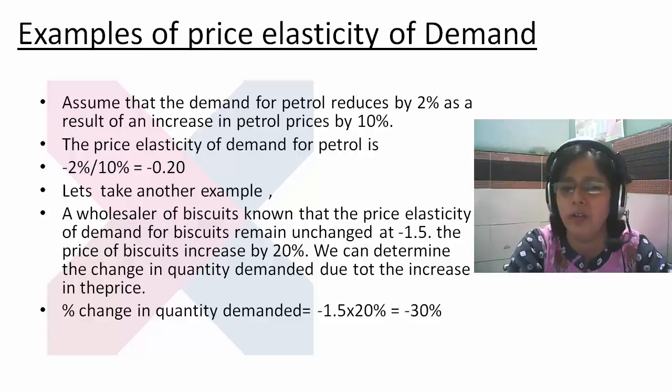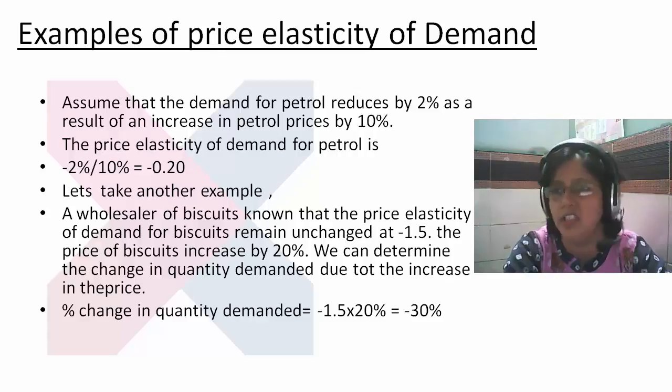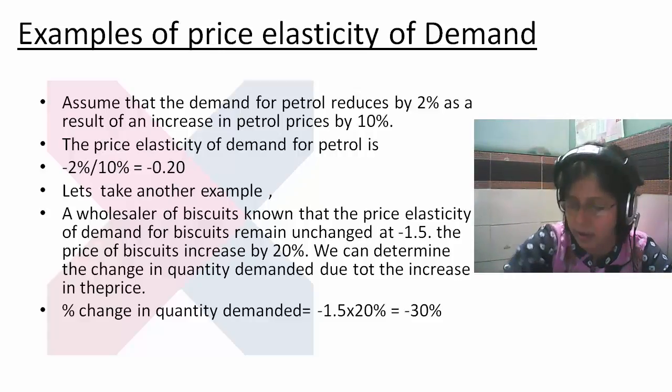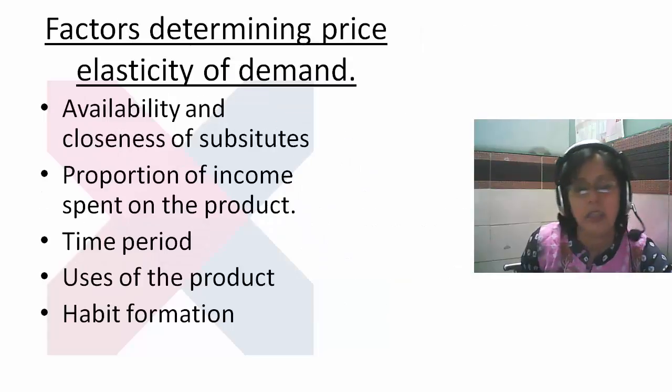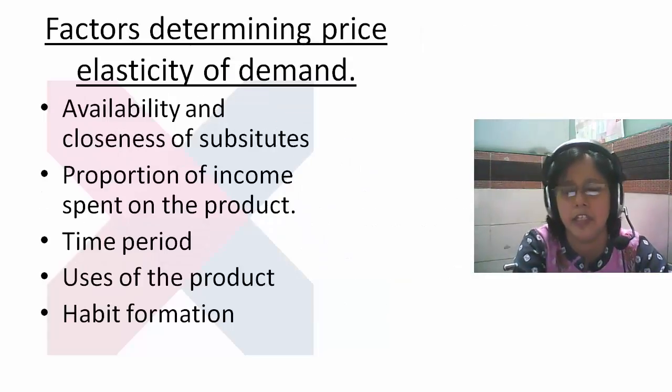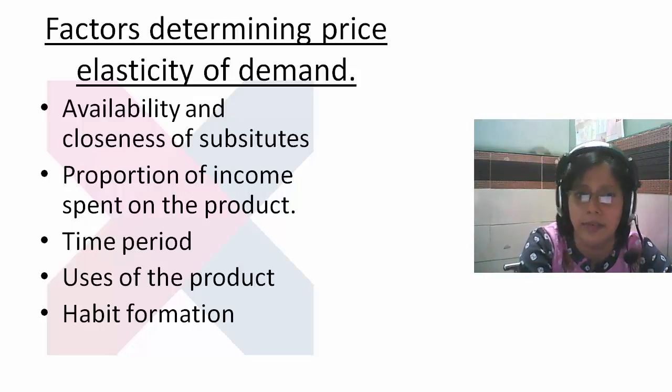So we can find out how much the percentage change in quantity demanded is. We multiply our price change by our demand, then we get the percentage change in quantity demanded. Okay, next we are going to study the factors affecting the price elasticity of demand. There are a few factors which affect the price elasticity of demand.